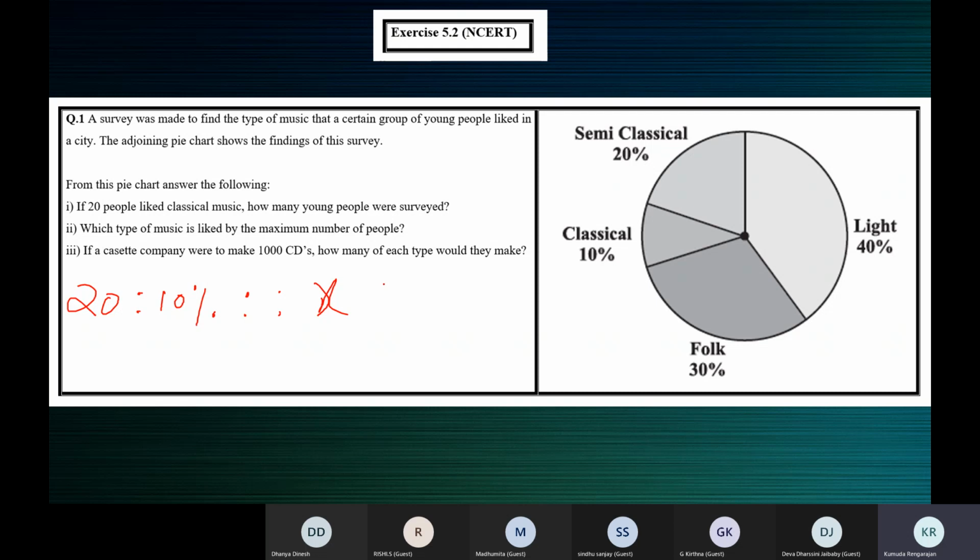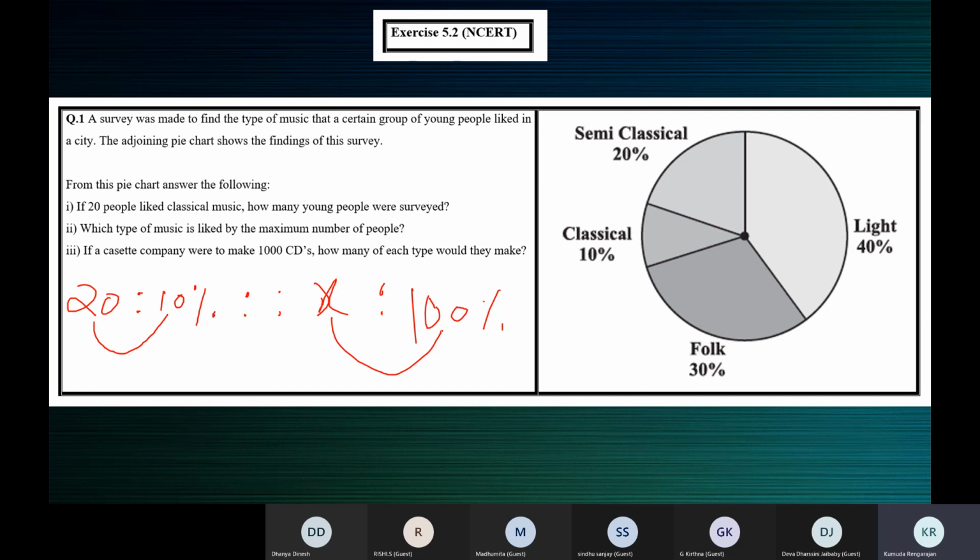You can use X or Y or A, B, C, anything. If 20 people means 10%, how many people means 100%?